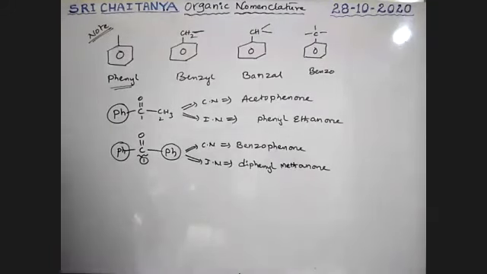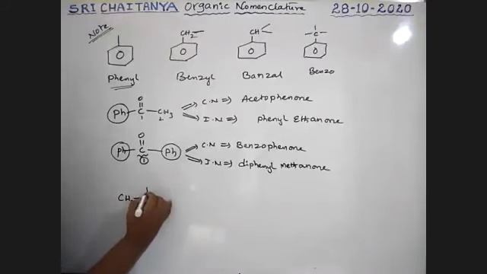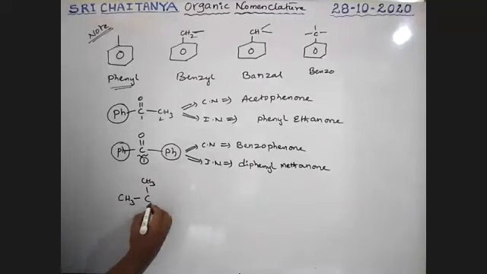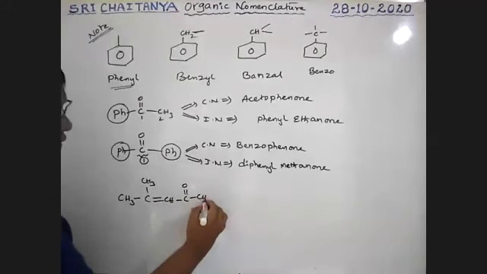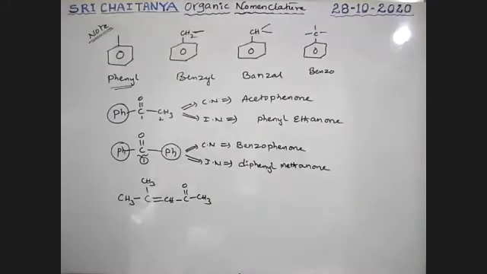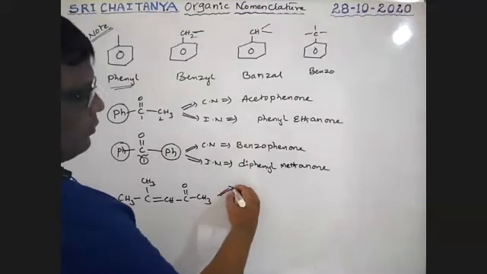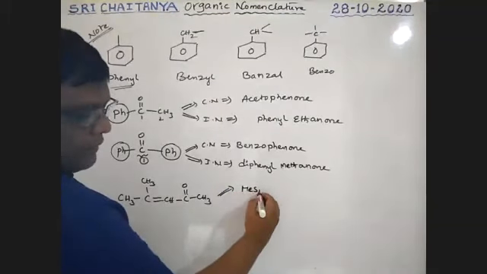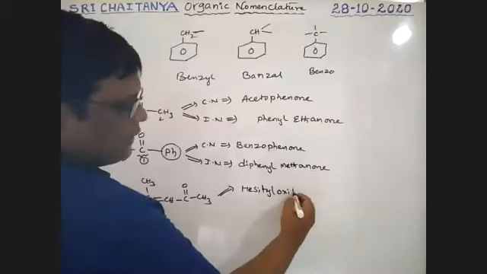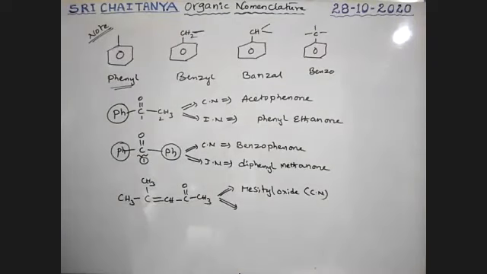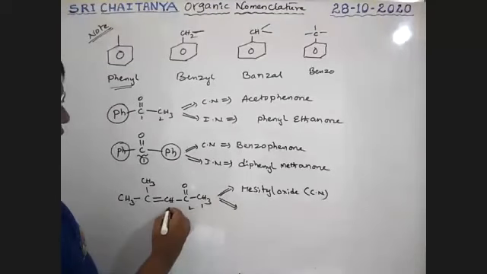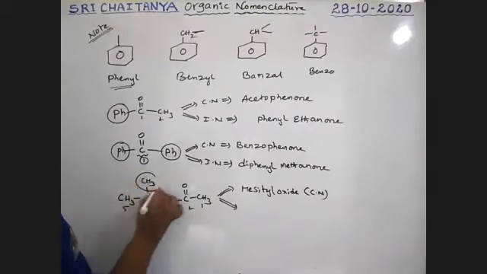Okay, next, what is the name of this compound? So CH3, CH3, double bond CH, and then C double bond O, CH3. So what is the name of this compound, boys? Its common name is mesityl oxide. What is its IUPAC name? Note down the IUPAC name, boys. So this is C double bond O. It should get the least carbon number. 3, 4, 5, and it is a substituent.